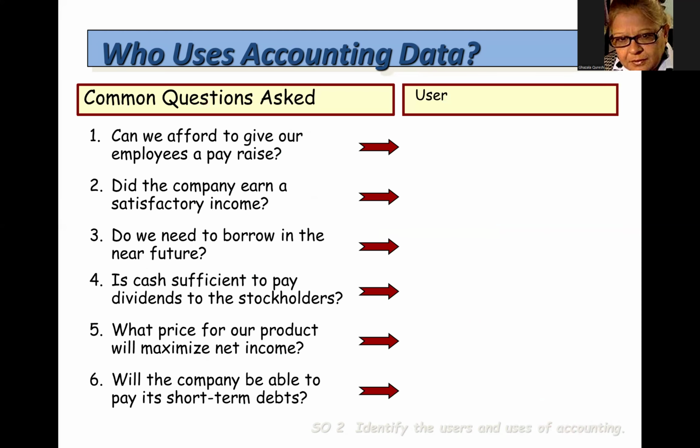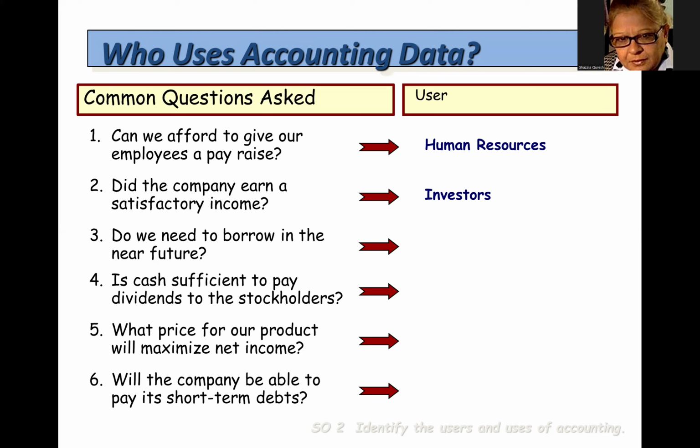What type of users ask the following questions? Can we afford to give our employees a pay raise? Human resources, they want to make a decision whether they are in a position to give their employees a pay raise. Human resources are internal users. Did the company earn a satisfactory income? Investors, investors are external users. They usually ask if a company made a profit to decide whether to invest money in the company.